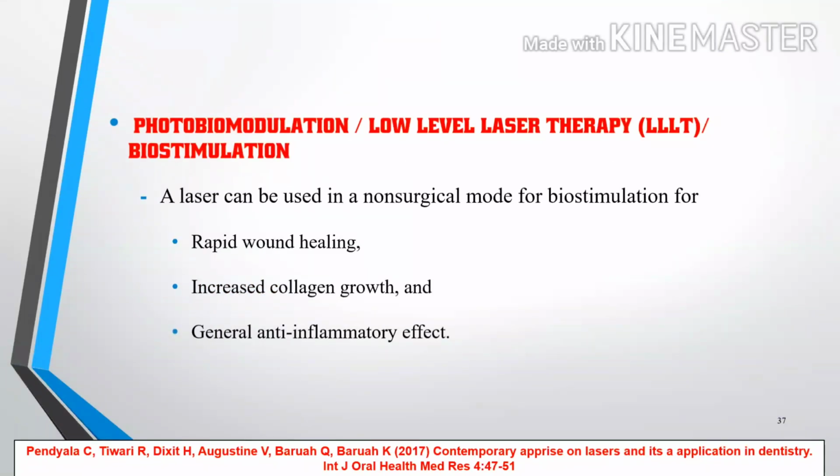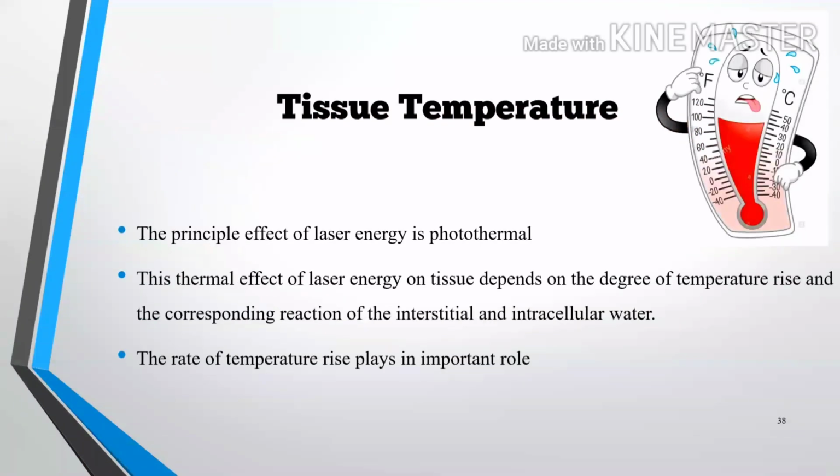Photobiomodulation, or low level laser therapy, and biostimulation. Some lasers can be used in a non-surgical mode for biostimulation for rapid wound healing, increased collagen growth, and general anti-inflammatory effect. Now, tissue temperature. The principal effect of a laser is photothermal.